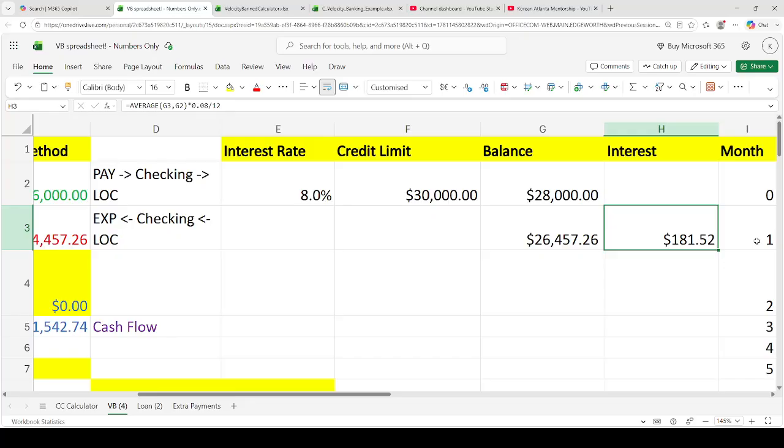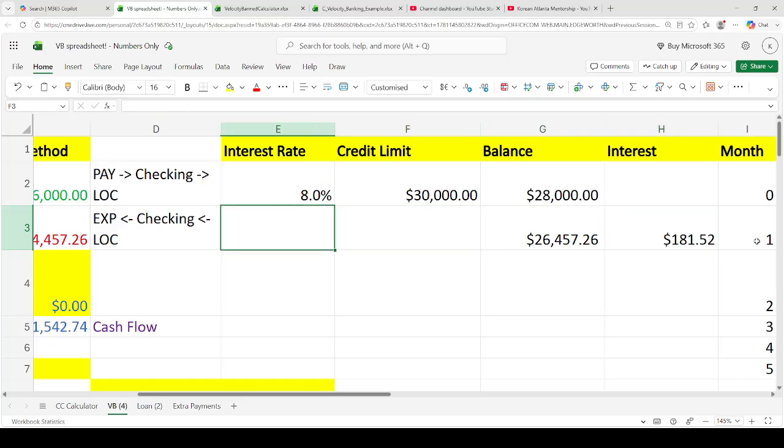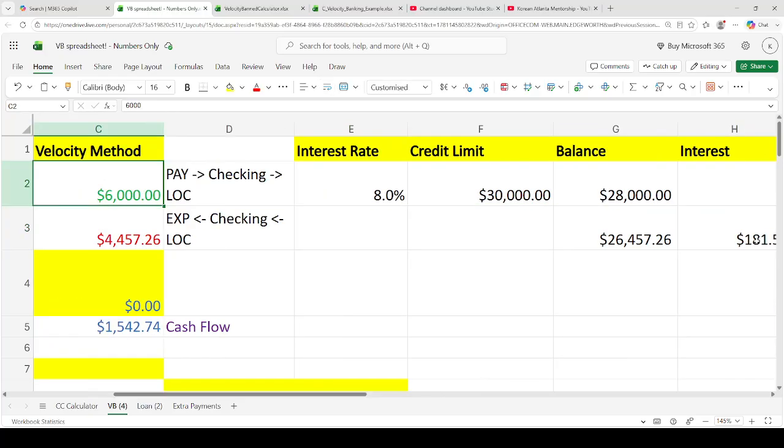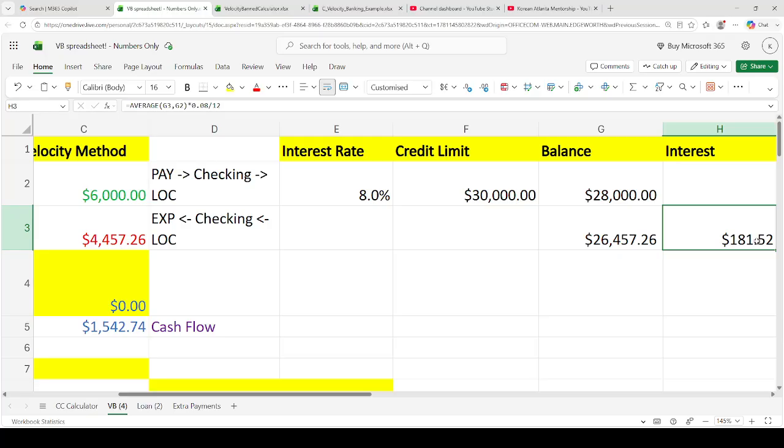Okay. Now here's the other thing too. Think about this. You put your entire paycheck in, $6,000. If the minimum monthly payment is only 181, it's going to be somewhere near $181, right? It might be a little bit more because they tackle a little bit on the principal. Well, who cares, right? Because the $6,000 is going to meet that minimum payment when you overpay it. You see what I'm saying?